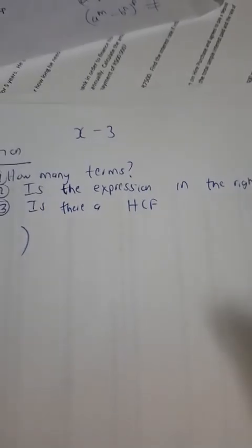Is there a highest common factor? By that, you look at the sign. Guys, if the sign for that first term is negative, you must take it out.